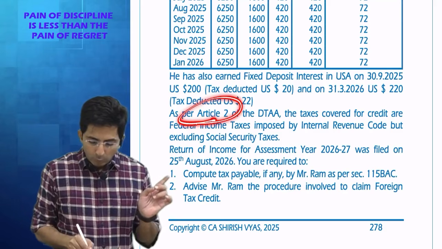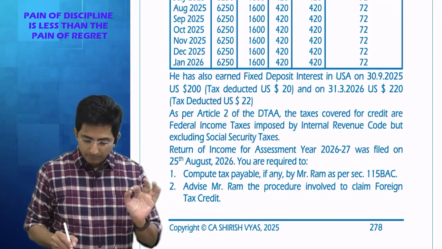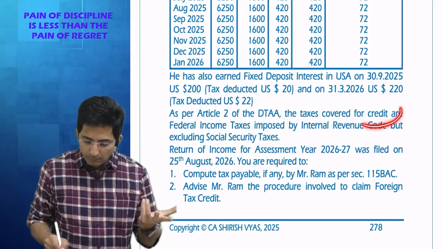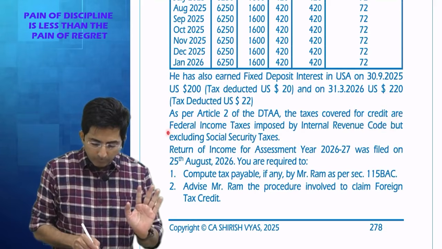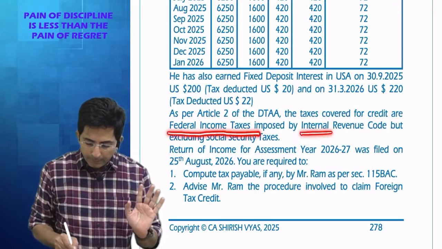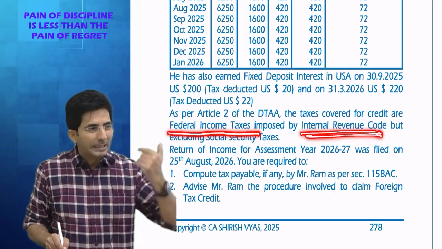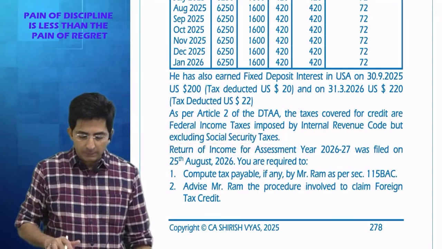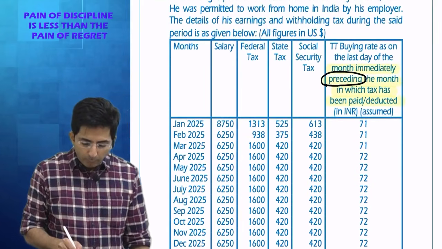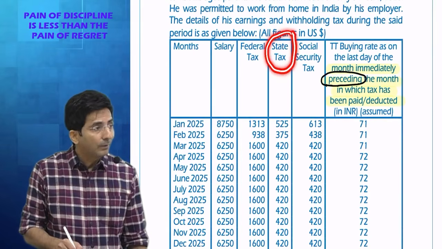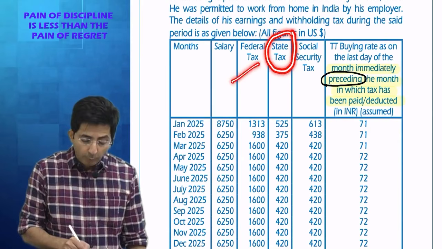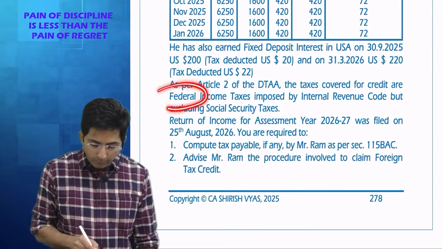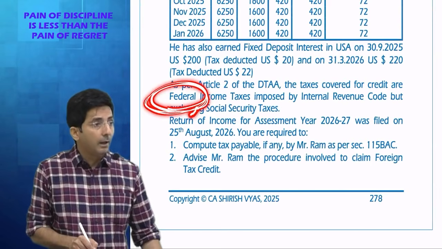So what does Article 2 of the India-US DTAA say? That taxes covered for credit, credit meaning relief, are only federal income taxes imposed by the Internal Revenue Code. Means it's like the central government of the US. But excluding social security tax. So tell me, will you get relief for the state taxes? No. Relief will be given only for federal. How do I know? It's written. They have agreed to provide relief for only federal.